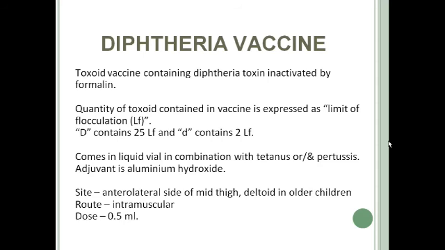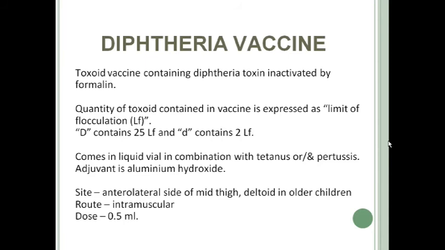This diphtheria toxoid vaccine comes in a liquid vial and in combination with tetanus and pertussis vaccine. Okay, DPT: diphtheria, pertussis, tetanus. It comes in combination vaccines and in liquid form. The adjuvant used in this DPT vaccine is aluminum hydroxide. This adjuvant increases the immunogenicity of the vaccine.